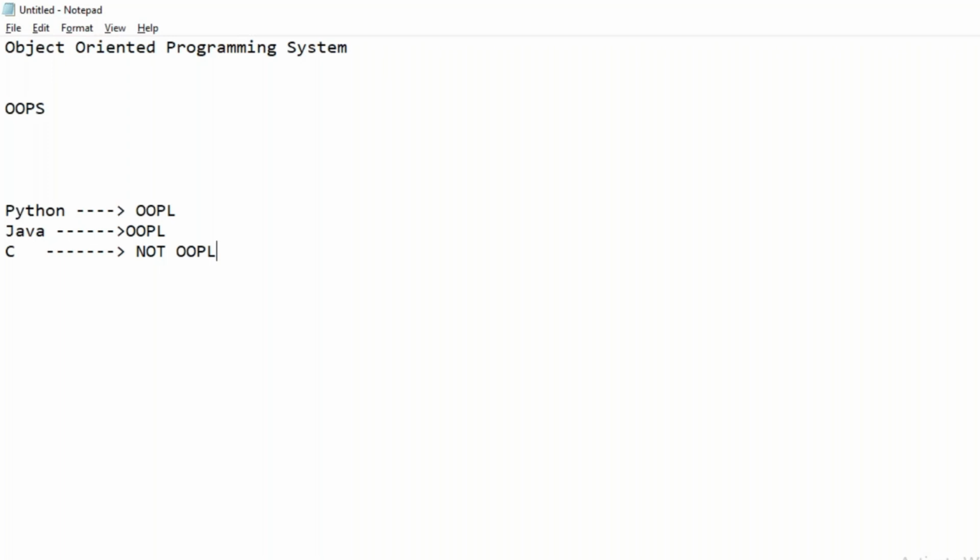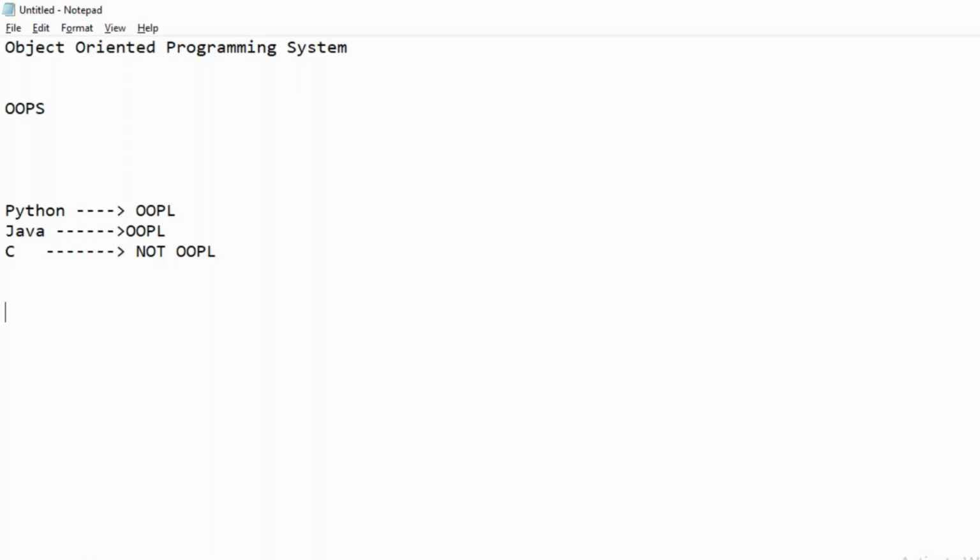Why not C? See, for a language to be object-oriented, the code in that language must be written using classes and objects. In any language, if I write the code using classes and objects, then I can call that language an object-oriented programming language. In Java, we write the code using classes and objects, so we can call Java object-oriented.